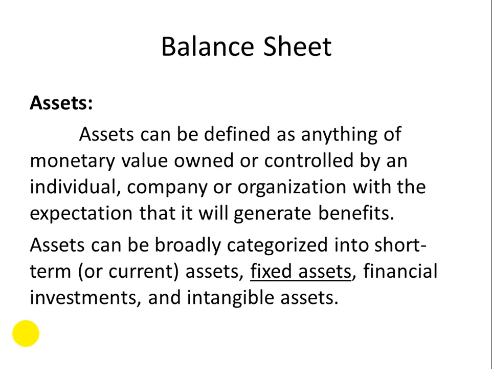Assets, first of all, could be anything. Anything means that it could be land, a building, a car, cash, a bank balance, whatever. But of what type? Of monetary value. It must have monetary value. By monetary value, it means it should be represented in the form of cash.